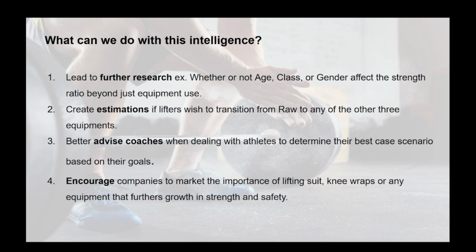So what can we do with this intelligence? It could lead to further research, for example, whether or not age, class, or gender affects strength ratio beyond just the equipment used. We can create estimations if lifters wish to transition from raw to any of the other three equipment types. We can get better advice and coaching when dealing with athletes to determine their best case scenario based on their goals. And we can encourage companies to market the importance of lifting suits, knee wraps, or any equipment that furthers the growth in strength and safety.